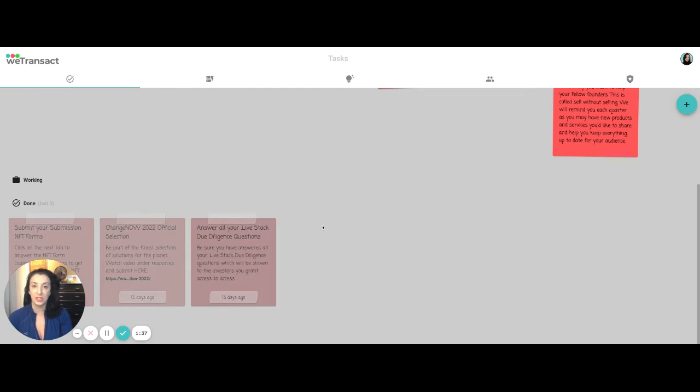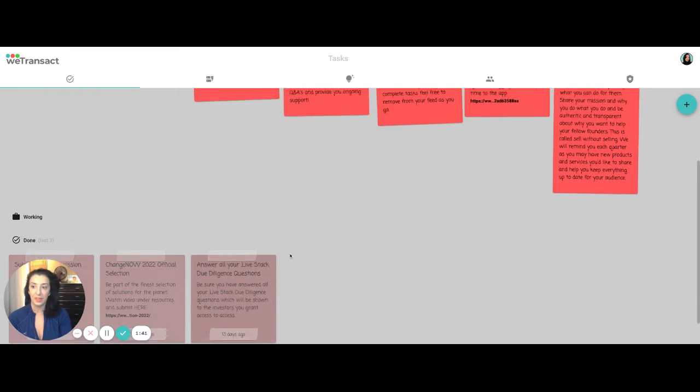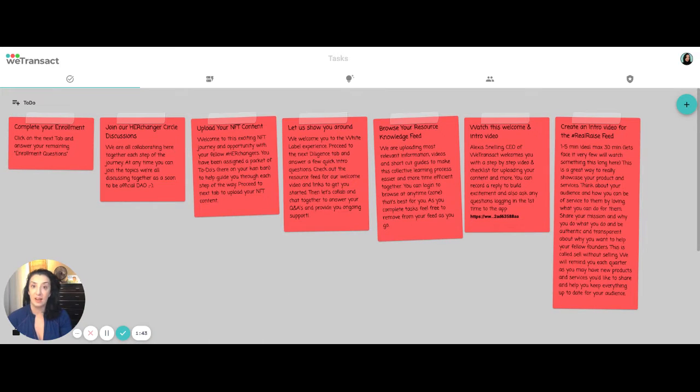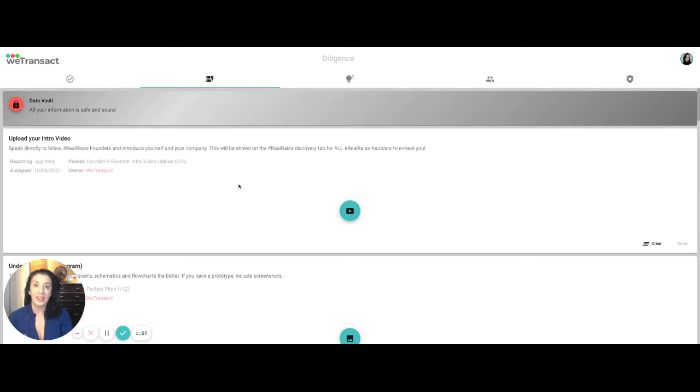You can move it back to to-do or working, and it will remove it from the queue of things that are done. The goal here is to always keep everything just highest priority, what you need to do as a founder that day. It's not to spend hours and hours inside the app. It's to get things done and be extremely productive to make sure that all the opportunities that we are getting here are executed.